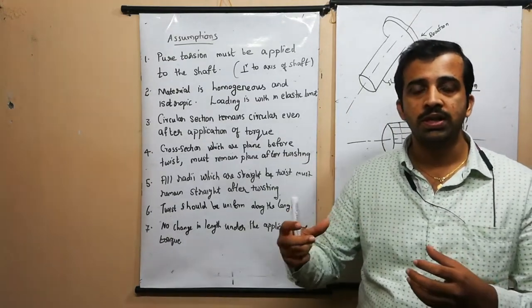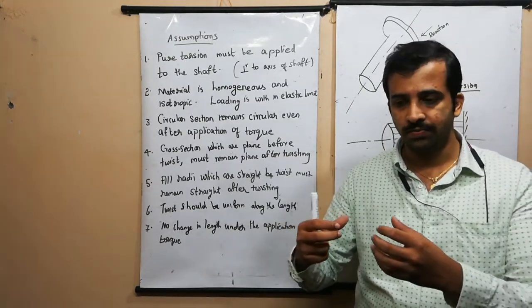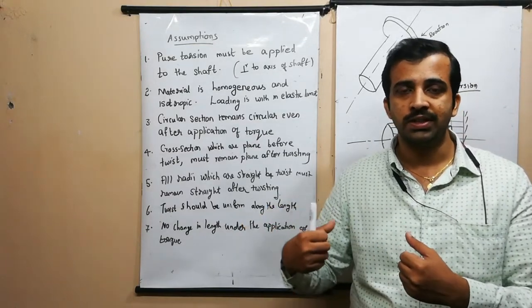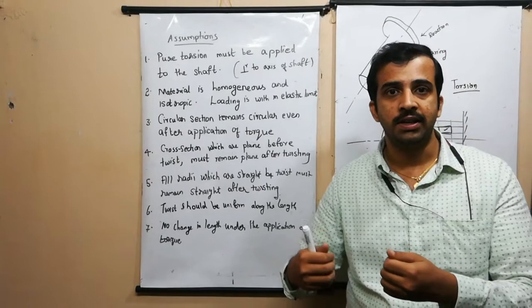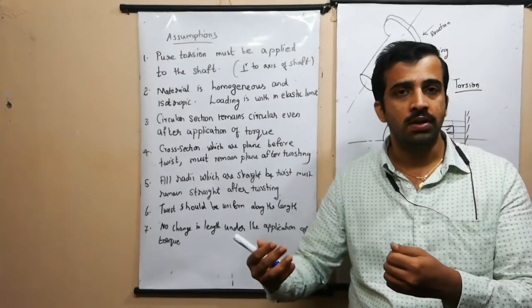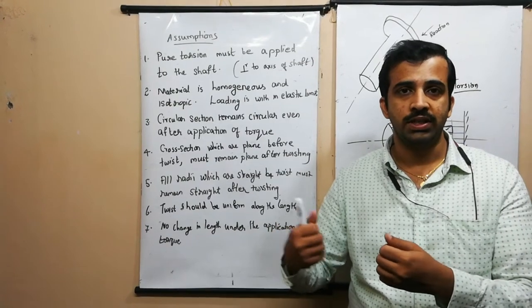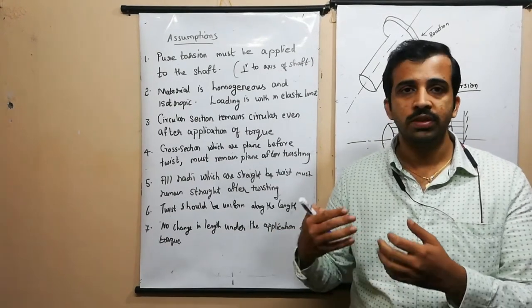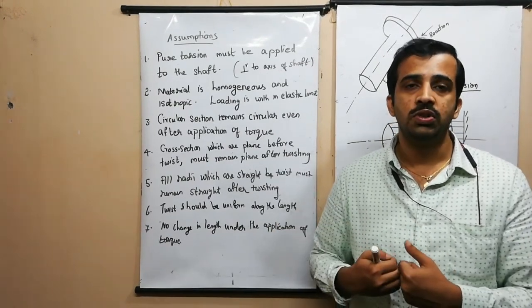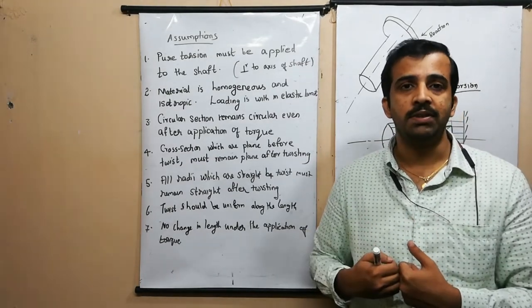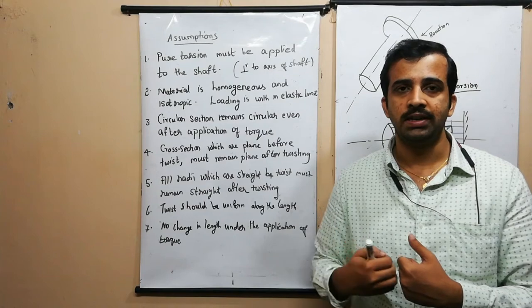This twist can lead to the formation of a shear strain, and then it will lead to the formation of shear stress. This shear stress generated should not be more than the allowable shear stress for the material of the shaft. So it is very important to determine the diameter of the shaft before going to design it.